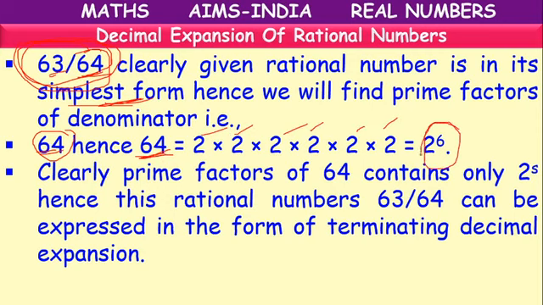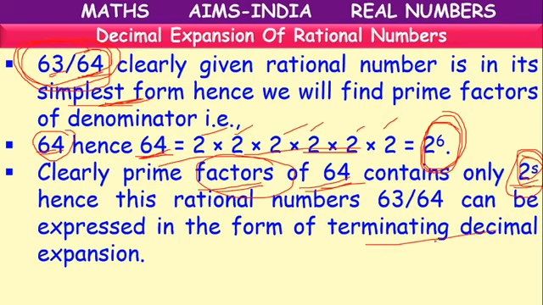2 power 6 I'll get. So the denominator 64 contains factors of only 2's. There is no 5 also. All the factors of 64 are only 2's. So already we have told, if the factor is 2, it's an example of a terminating decimal expansion.